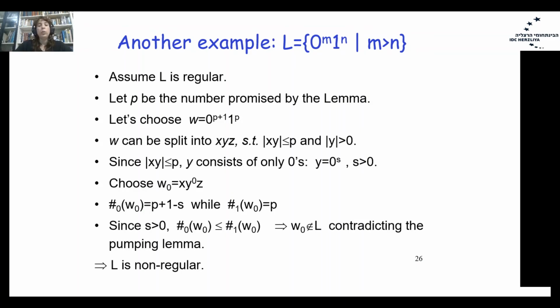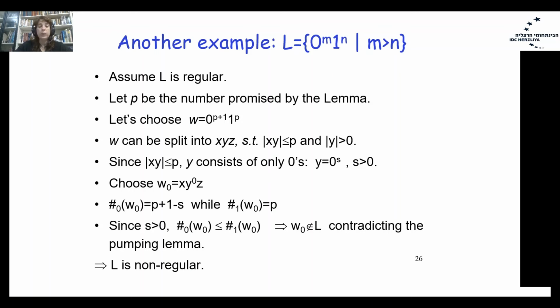So we will choose i, promised by the lemma's third property, i equals 0. And we will look at word W0, which is x y to the power of 0 z. Since the number of zeros in W0 is P plus 1 minus S, where S is the length of the loop part, the y part, and S is greater than 1, then we know that the number of ones in W0 is P.